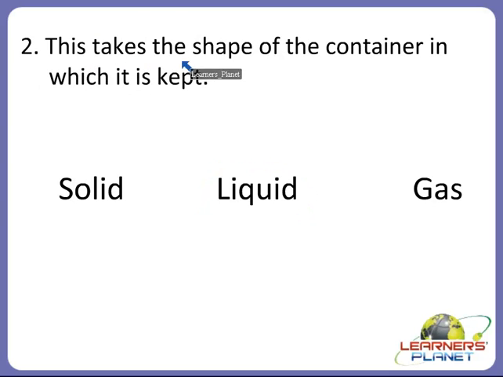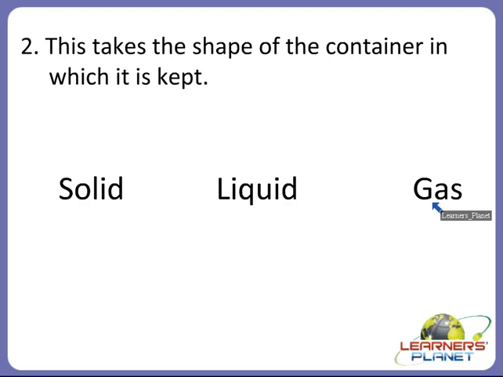Then this takes the shape of the container in which it is kept. Yes children. What type of matter takes the shape of the container in which it is kept? For example, if we pour an orange juice or an apple juice or any type of juice in a glass, it will take the shape of a glass.